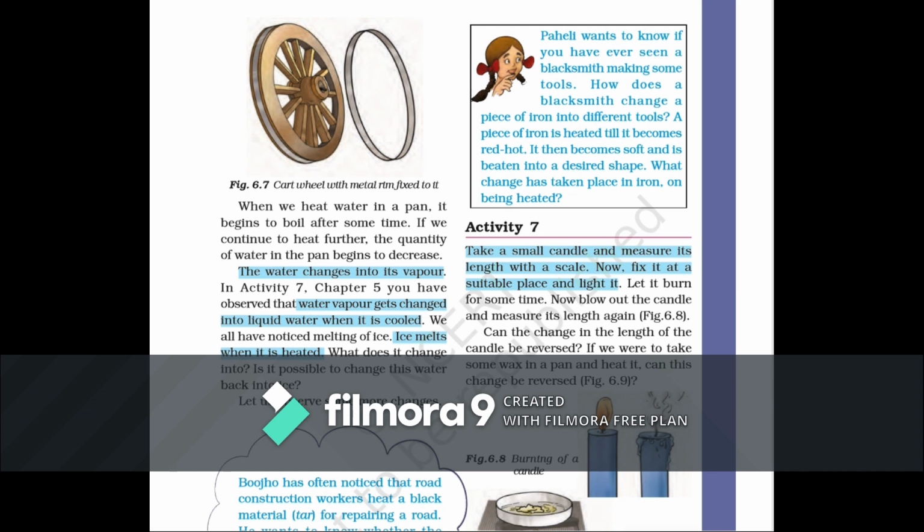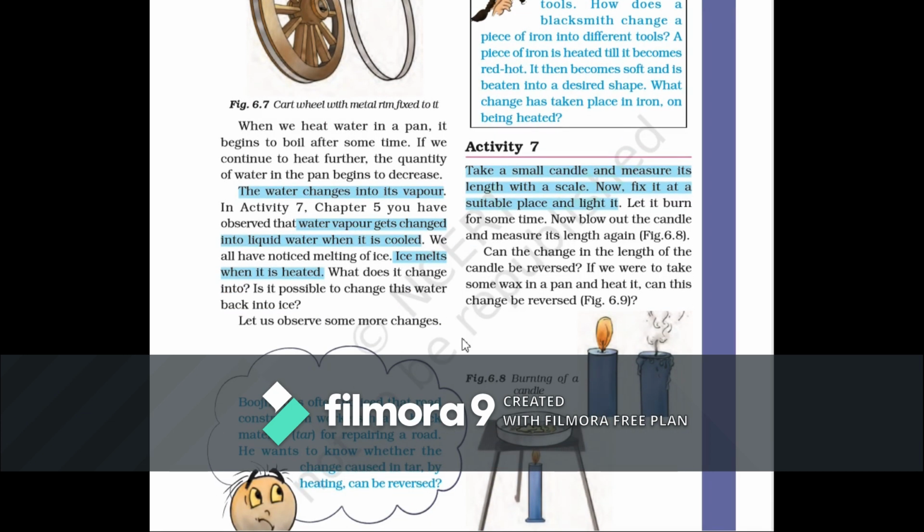Okay. Now, I would like to discuss activity 7, and this will give you some more examples and more knowledge. Take a small candle and measure its length with a scale. Note this figure on rough paper. Now fix it at a suitable place and light it. Let it burn for some time. Now blow out the candle and measure its length again, and compare this length with the previously noted length. Can the length of the candle change?